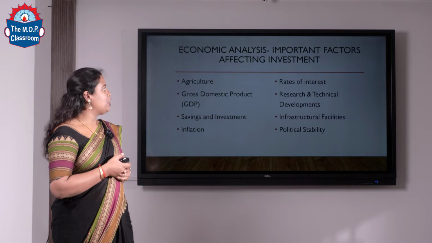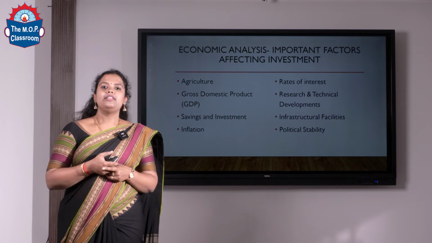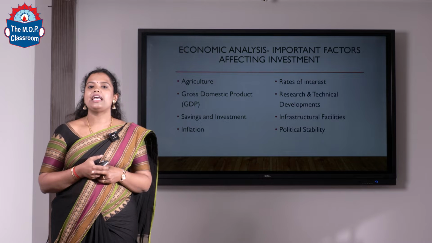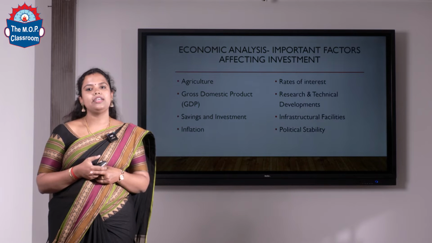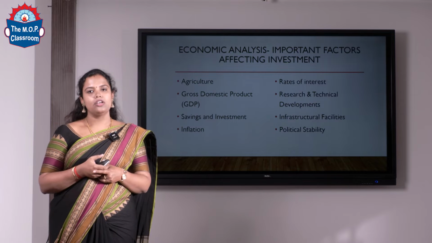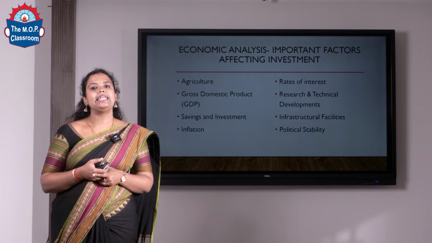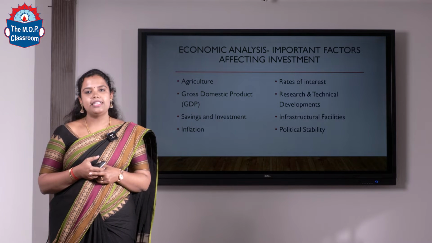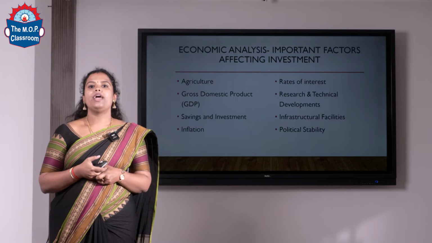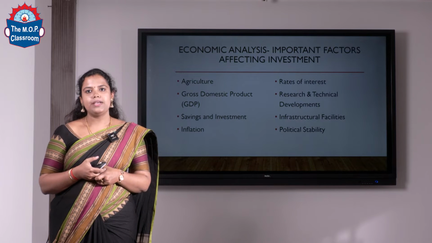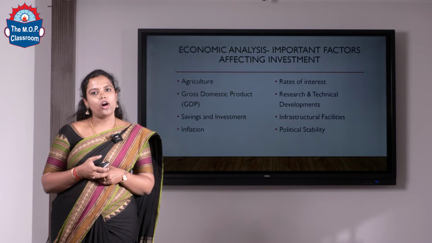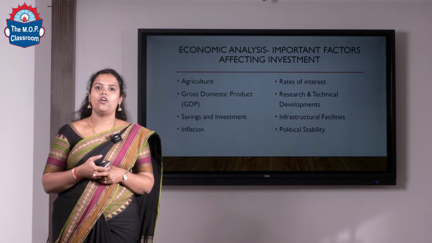After this, we have the economic analysis. Investing in shares itself depends on economic growth, which will depend on the expected earnings and the futuristic earnings of the company based on the information provided by the annual general meetings. Economic conditions also affect the company's position in deciding the price of the shares and what the profit will be. Any change in the economic aspects or any change in the selling prices will have a direct impact on the corporate profits and the investment decisions of the company.